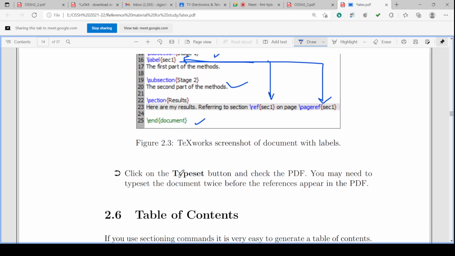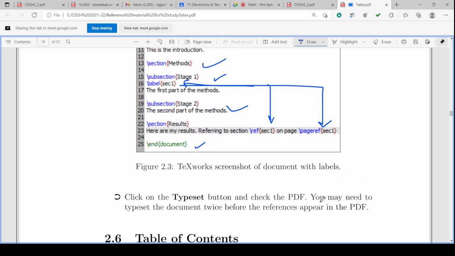Then click the typeset button and check the PDF. The PDF will be generated. You may need to typeset the document twice before the reference appears in the PDF. Sometimes we have to click the typeset button, and again click one more typeset button, once or twice. Then it completes the compilation.